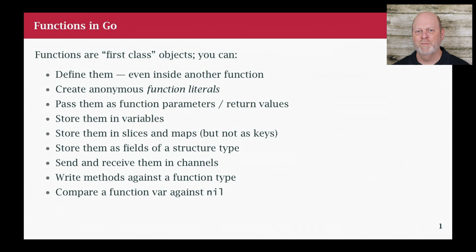So let me start first by just pointing out that functions in Go are first-class objects. And what we mean by first class is you can do almost anything with them, right? This hasn't been true in traditional languages. If you're accustomed to functional programming languages, then you've probably seen this already. But in some traditional languages, you can create a function by name and you can call it, but there's lots of things you can't do with it.